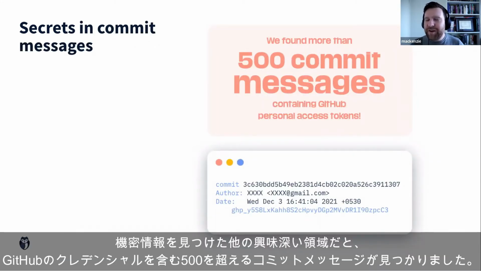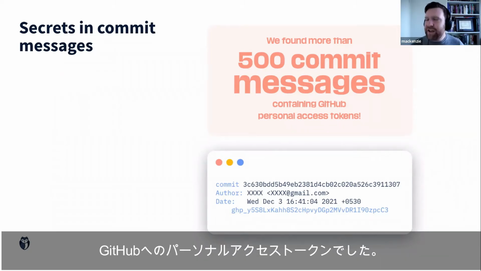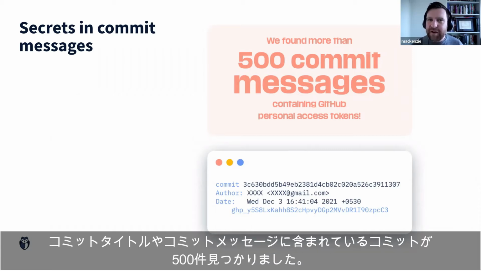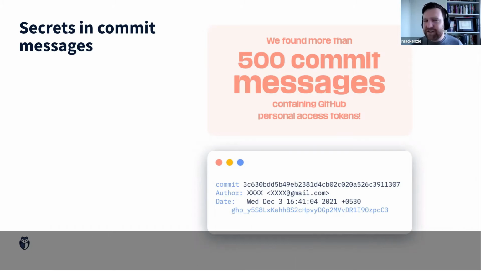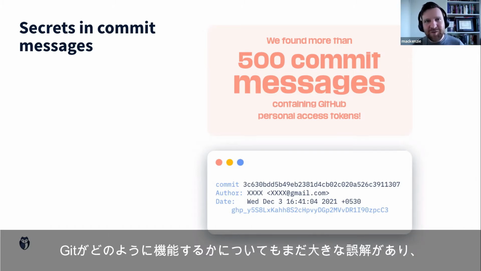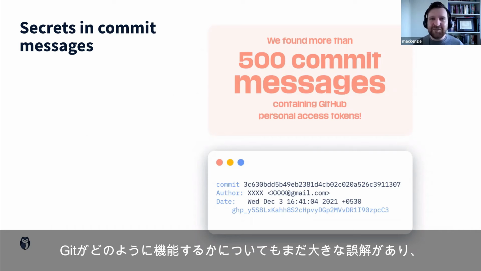So some other interesting areas we found secrets. We found over 500 commit messages that contained GitHub credentials. So it was your personal access token to GitHub. We found 500 commits that had this in the commit title or the commit message. So this is quite a staggering thing. I think what this shows is there's still a large misunderstanding of even how Git works.